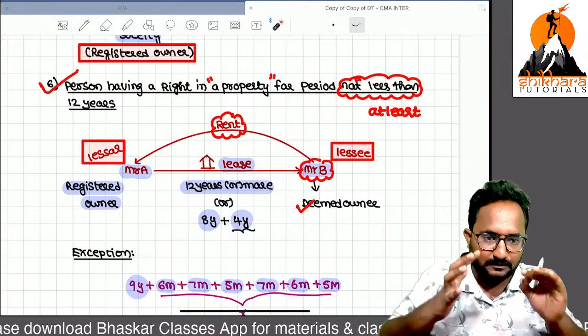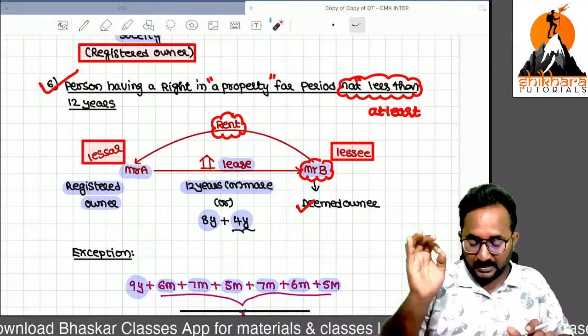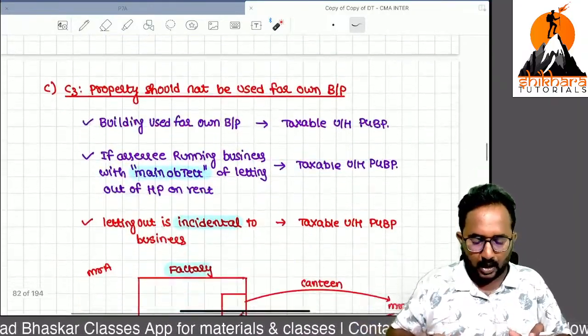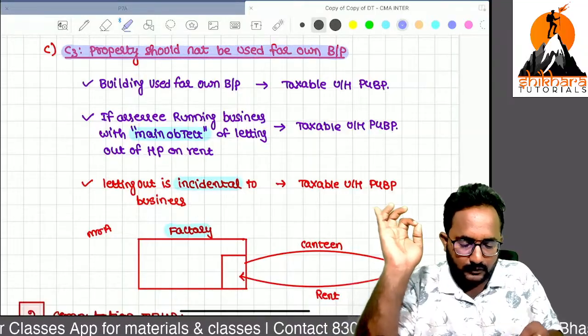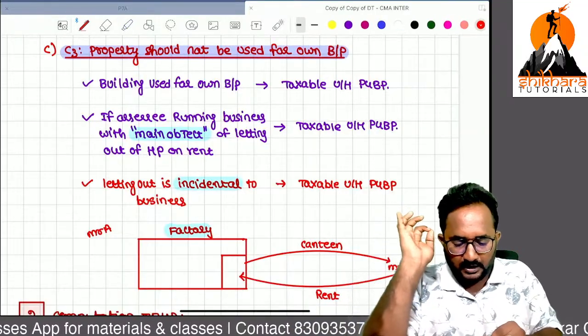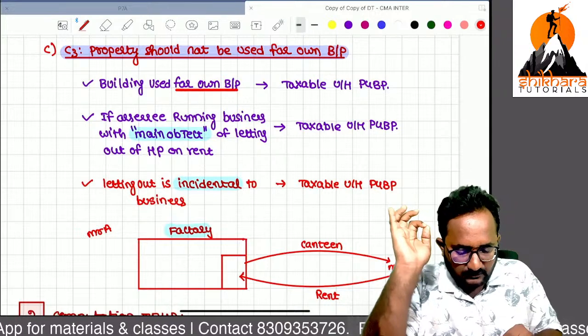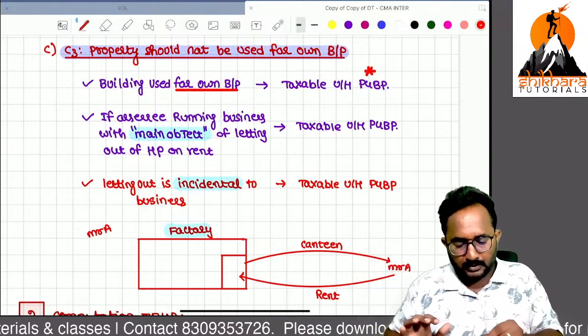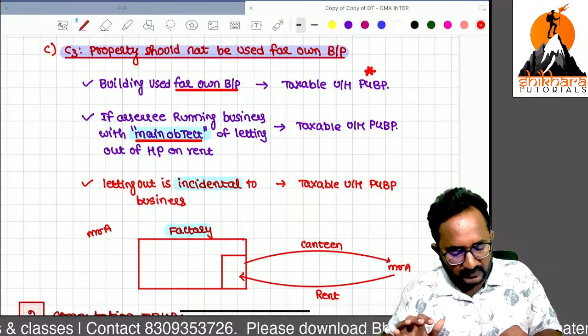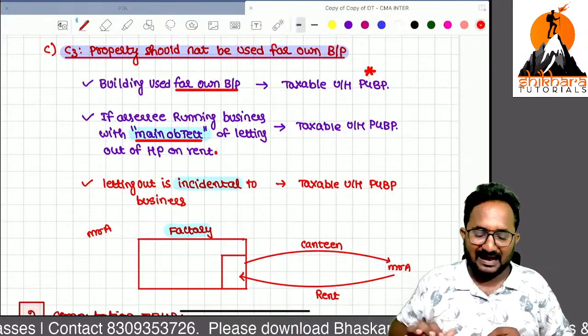The deemed owner is only responsible for payment of tax on the income of that property. Now, the third condition we need to discuss: the property should not be used for your own business or profession. If the building is used for own business or profession, it isn't taxable under the head PCBP. Now, you are running a business by using these house properties on a rental basis.